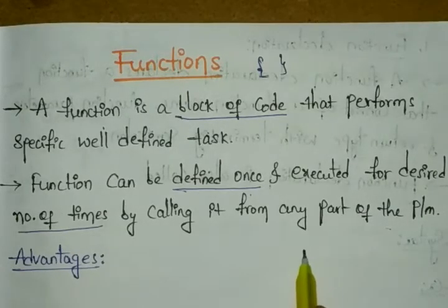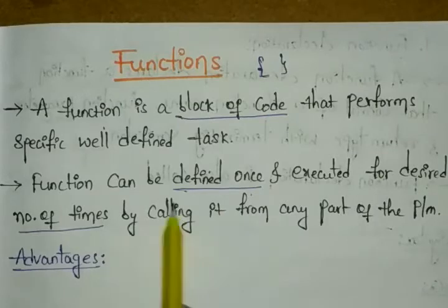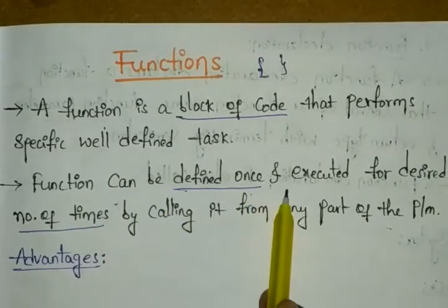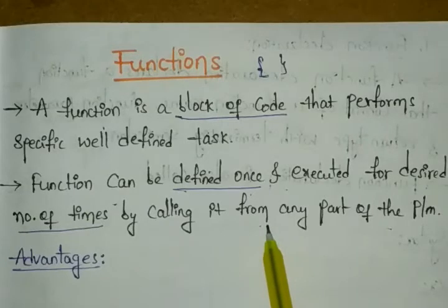For example, if you include 10 functions in one program, the fifth function can call the first function, and the 10th function can also call the first function. So we define a function once, and we can call it as many times as needed from any part of the program.